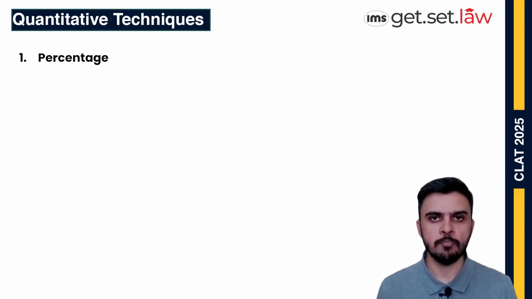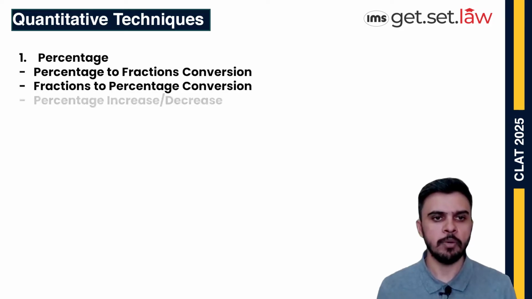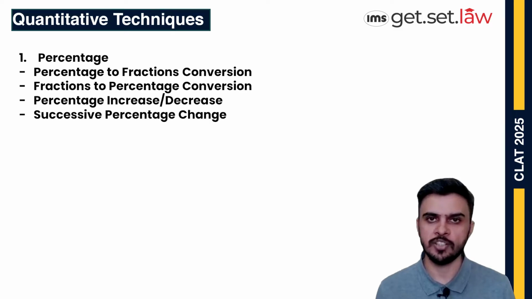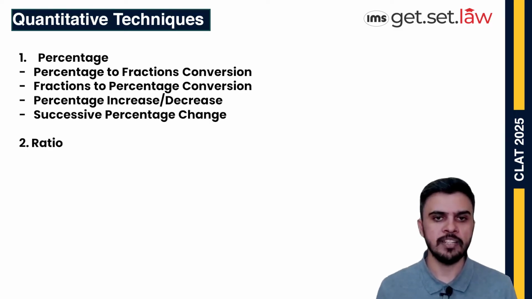So which subtopics are important under percentages? Under percentages, the important subtopics are percentage to fraction conversion, fraction to percentage conversion, percentage increase or decrease, and successive percentage change. So these are the four important subtopics on which questions can be asked. A student has to prepare these subtopics to get a good score in percentage, and as I said, it is the most important topic for CLAT QT. So do not miss out on this topic, and most of your preparation has to be dedicated to this topic.